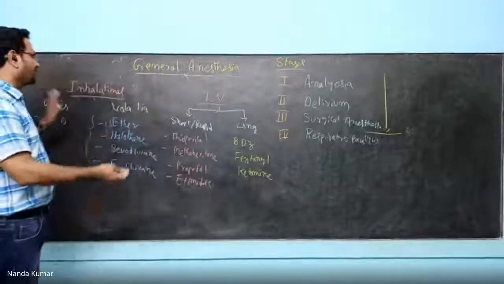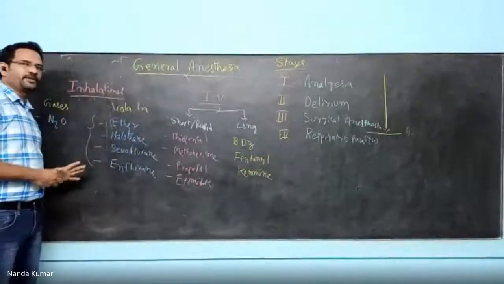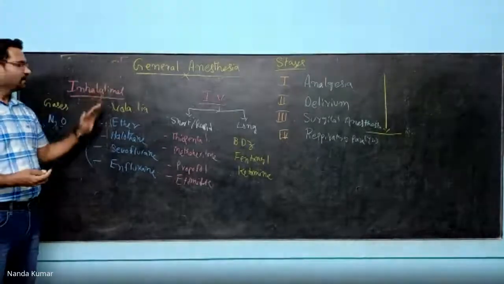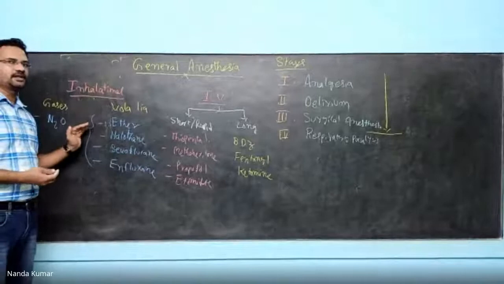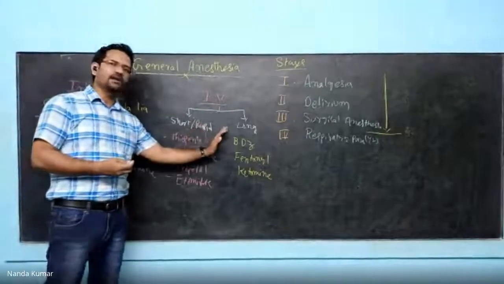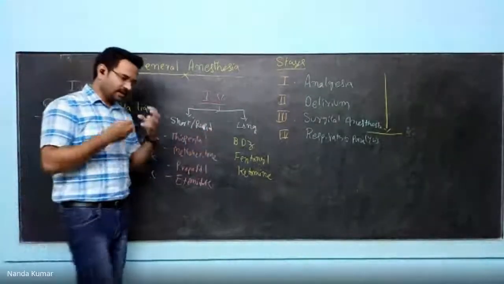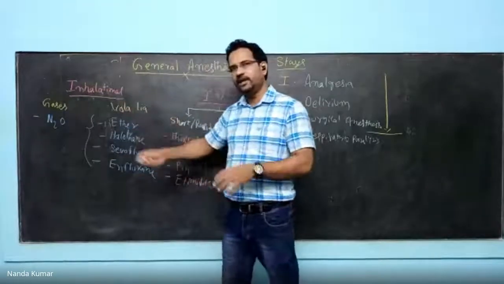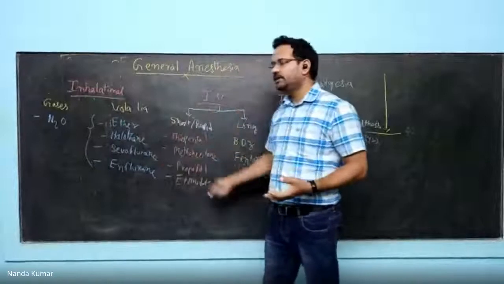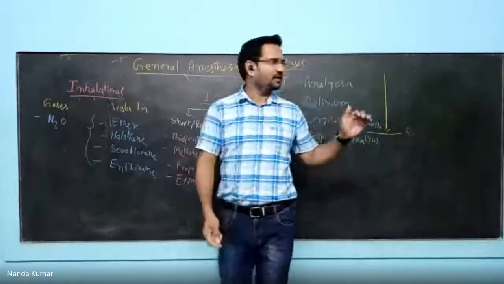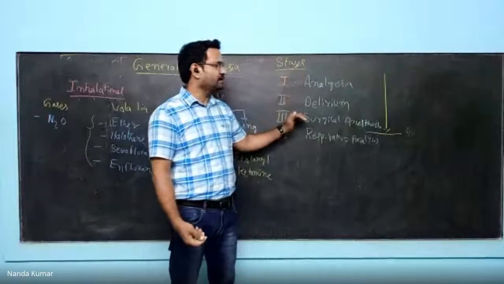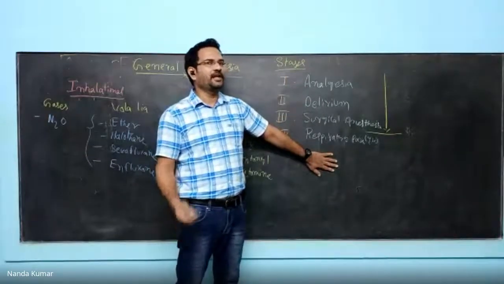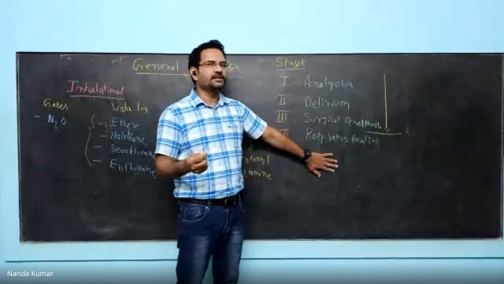Now understand the concept. In surgeries, both of them will be used. Usually, inhalational agents are used to induce general anesthesia, whereas to maintain general anesthesia, IV drugs are given. So initially, there will be a mask through which the volatile gas is given that will induce general anesthesia, and maintenance is done using intravenous drugs. But remember the stages: analgesia, delirium, surgical anesthesia. If the dose is increased, respiratory paralysis occurs. That may cause death, which is very dangerous.